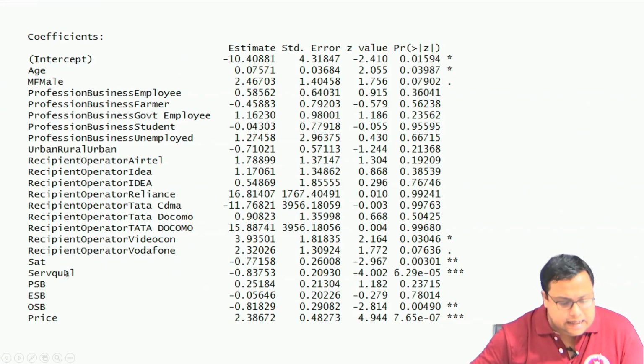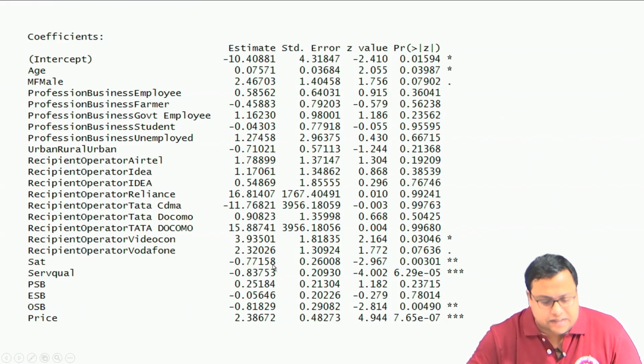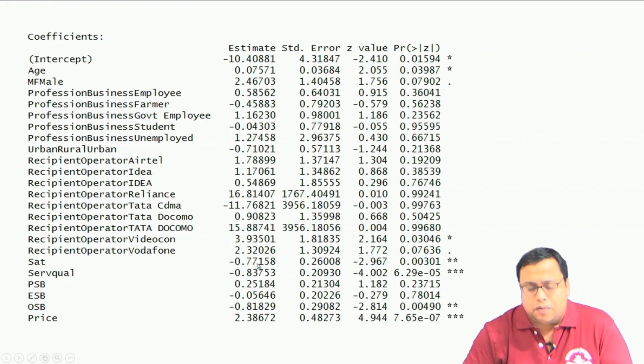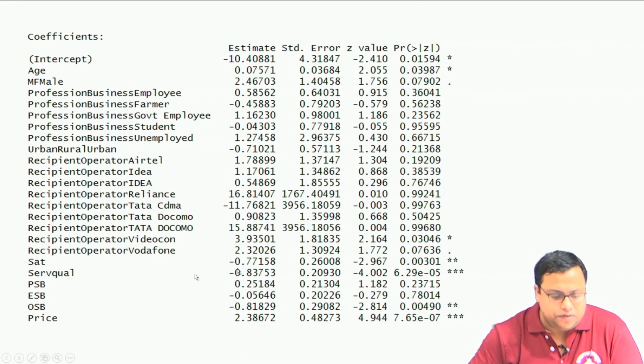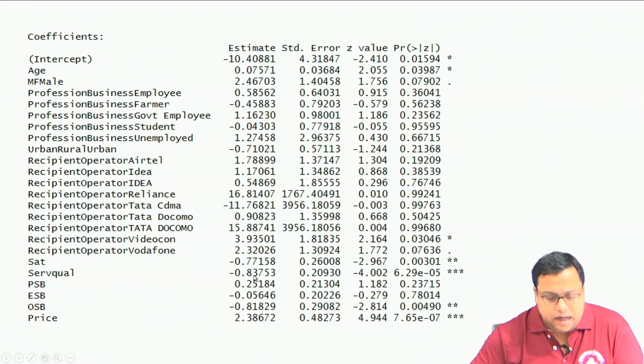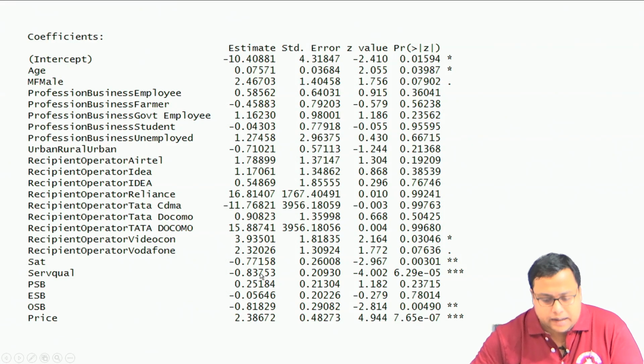Now, what I can see in terms of satisfaction, as satisfaction increases, the switching probability decreases, minus 0.77, obvious. As service quality increases, switching probability also decreases. So, this is also obvious. But in comparison to satisfaction, service quality has more impact.